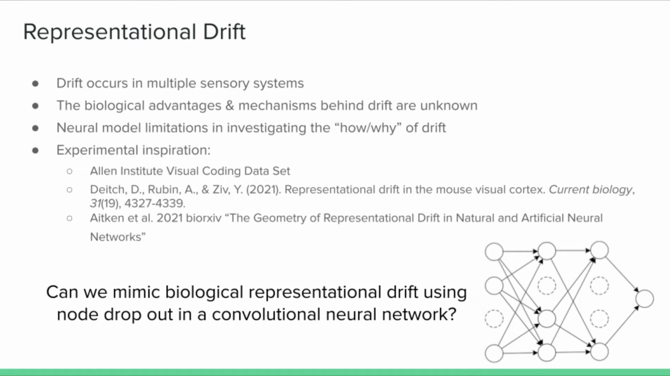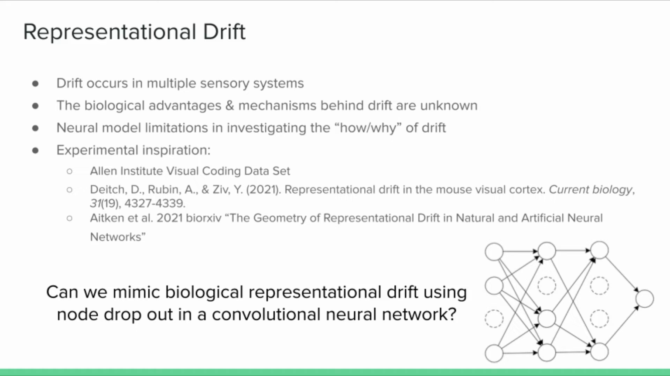Representational drift is the phenomenon that neural representations change during the presentation of the same visual stimulus, and that this change occurs over time, and that time can be as little as tens of minutes. Representational drift has been observed in multiple sensory systems, such as olfaction, vision, and even during learning.